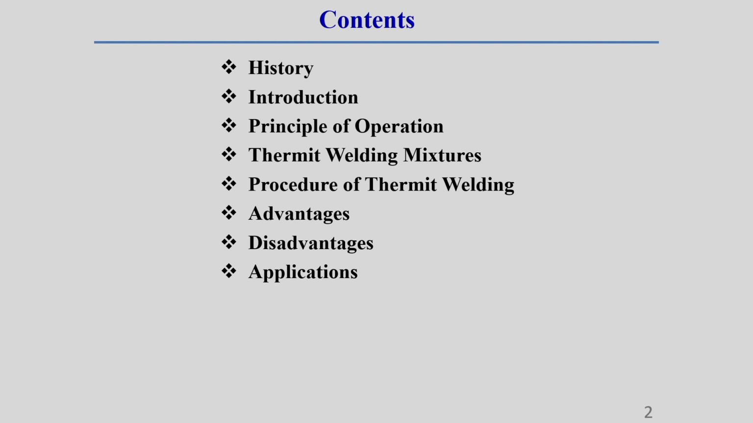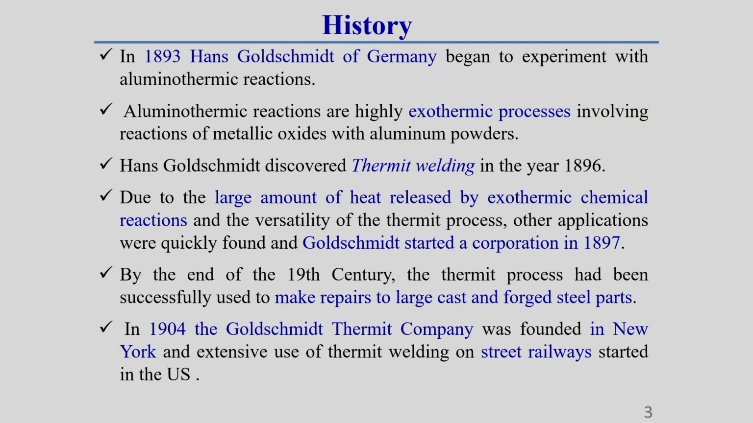First of all I will discuss the history of this thermit welding process. Then I will discuss the introduction of this process, then the principle of operation, then thermit welding mixtures. I will discuss the steps followed in thermit welding process, that means the procedure. Then I will discuss the advantages, disadvantages, its application, and at the end I will try to discuss its safety precautions.